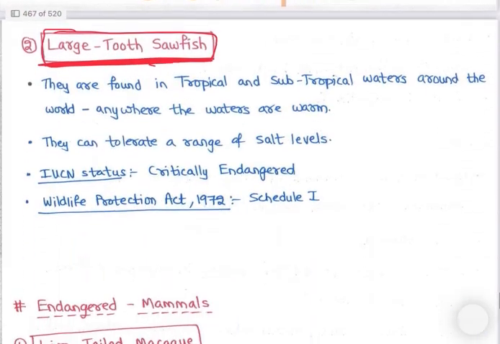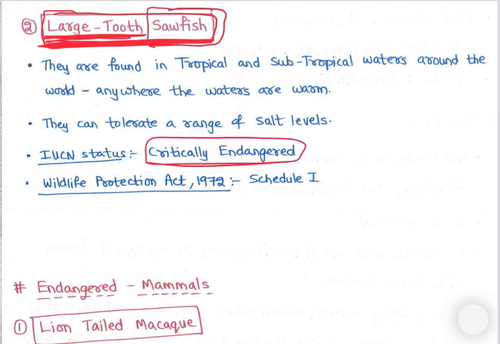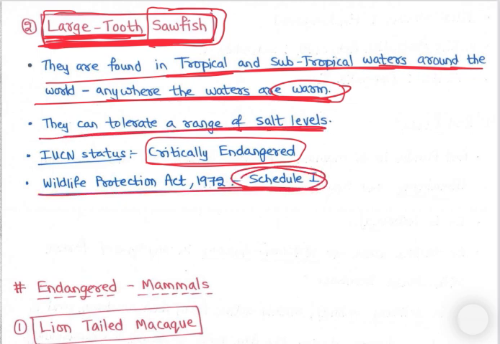Now let's look at the largetooth sawfish. There are many sawfishes, and one is the largetooth sawfish. Largetooth sawfish are critically endangered. They are found in tropical and subtropical waters around the world, anywhere the waters are warm. They can tolerate a range of salt water. Under the Wildlife Protection Act, they are protected under Schedule 1.